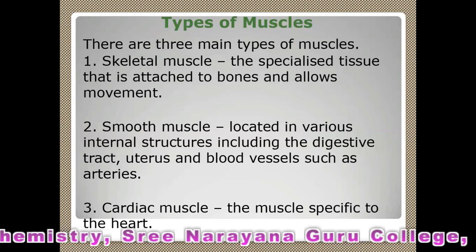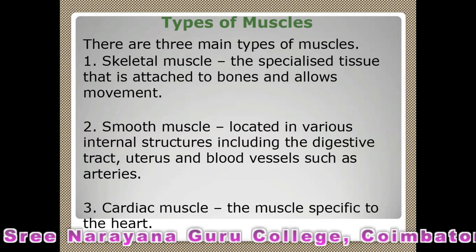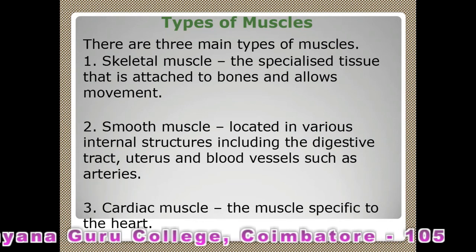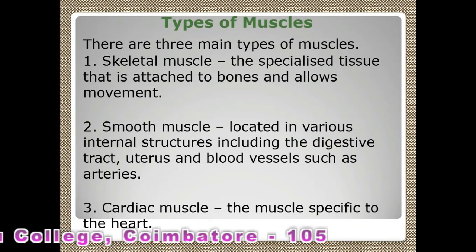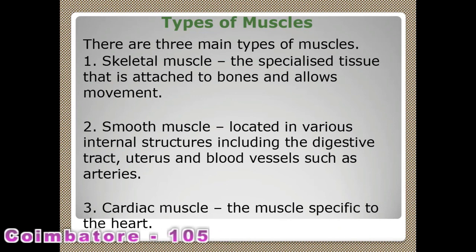Second type is smooth muscle. It is located in various internal organs, including the digestive tract, uterus, and blood vessels like arteries and veins. They are called smooth muscle. The third type of muscle is called cardiac. A very special muscle. This muscle is specific to the heart. The name itself says it: cardiac means heart. So that is why it is called cardiac muscle.